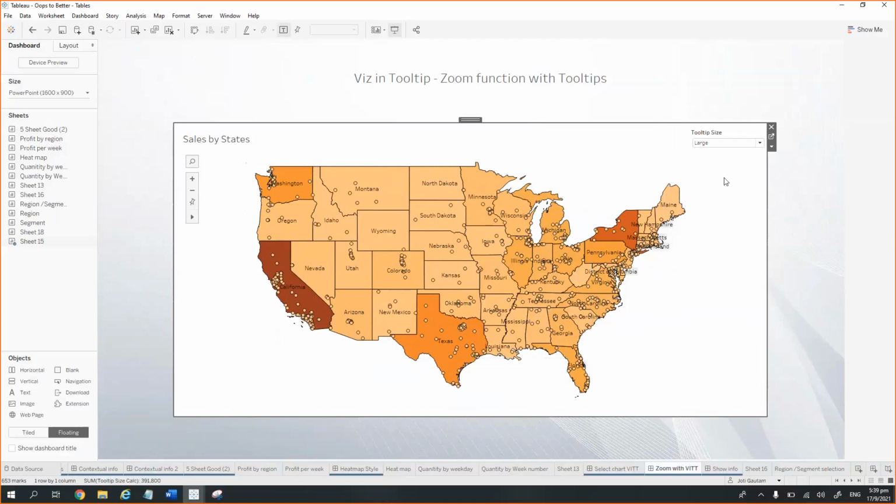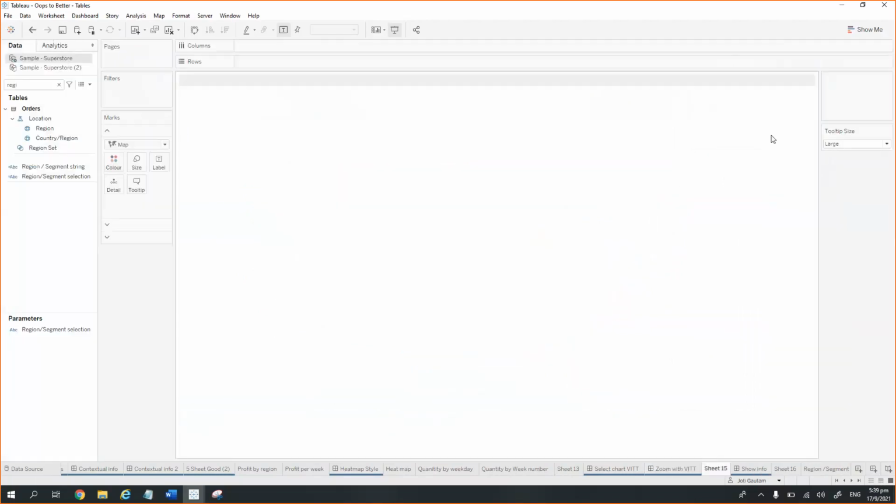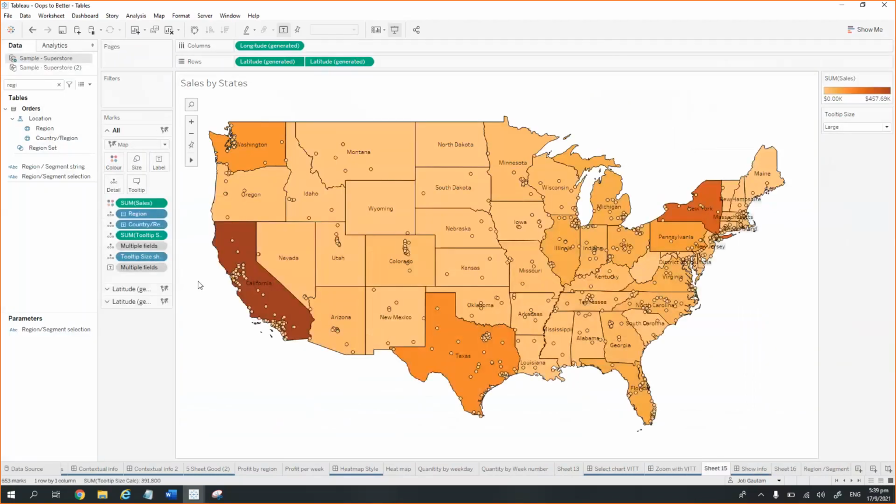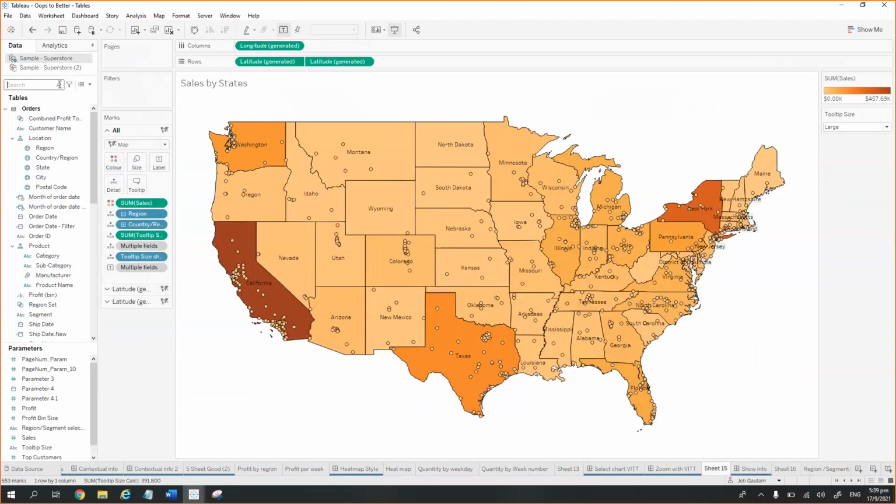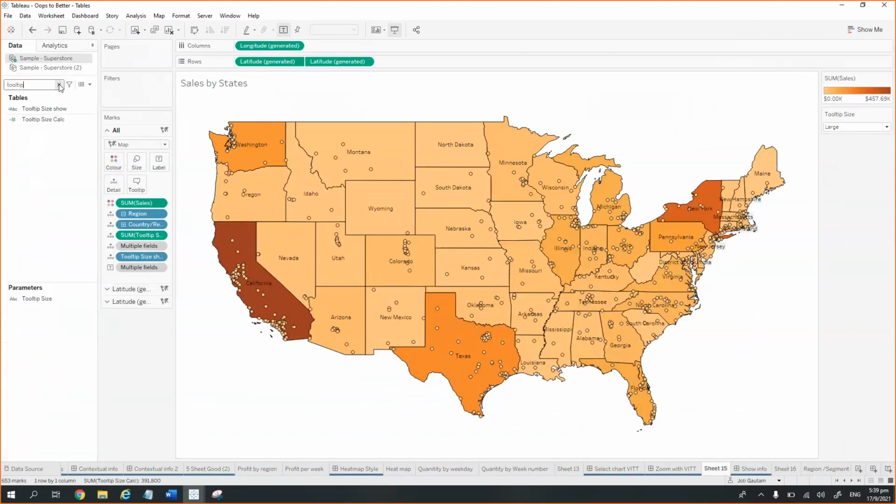Now let's jump into how this thing has been done. So this is a normal map chart shown with the help of sales and everything. What I want to focus on is the tooltips. So I will go into the tooltip thing.